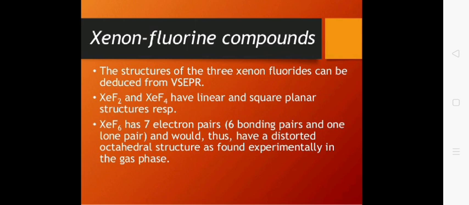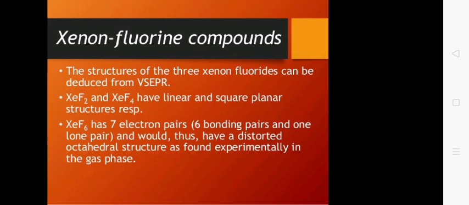Similarly, XeF4 has square planar structure with hybridization sp3d2. Similarly, XeF6 has distorted octahedral structure with hybridization sp3d3.